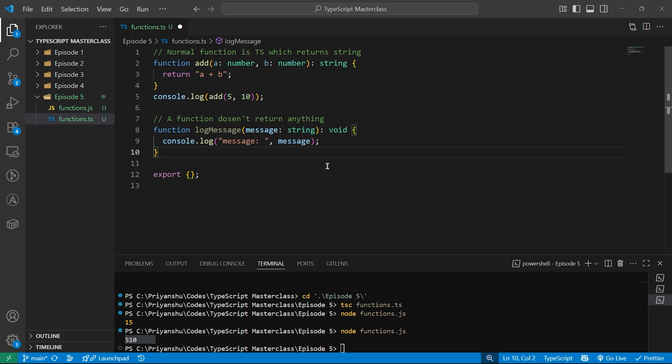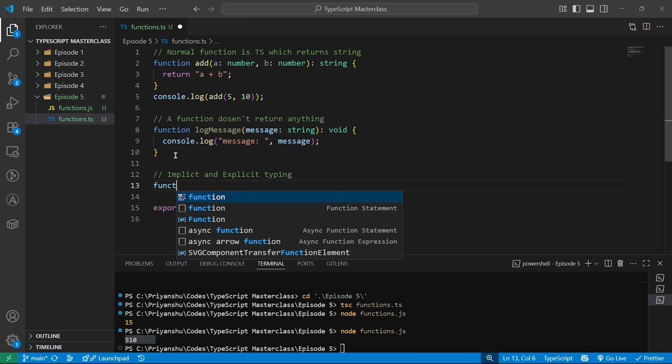Now there are a few things, implicit and explicit typing. Although you already know this if you are following this TypeScript masterclass series. TypeScript is already smart. It can often figure out the return type by itself. This is implicit typing. Let me show you an example. Implicit and explicit typing.